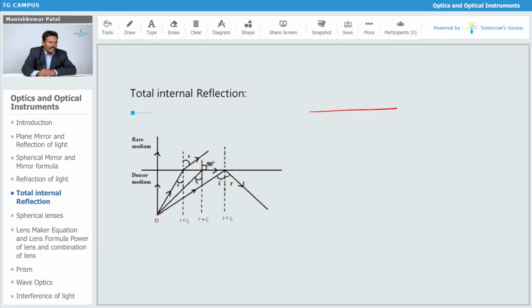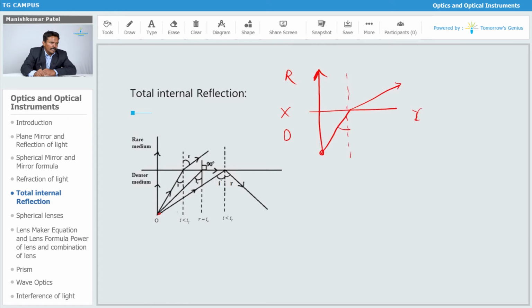So obviously this is the interface, and the light will travel from this denser medium. This is denser, this is rarer. If the ray of light is perpendicular to that interface, it will not get bent, it will move as it is. Then if I consider the second ray, it is moving from denser to rarer, so it will move away from the normal.